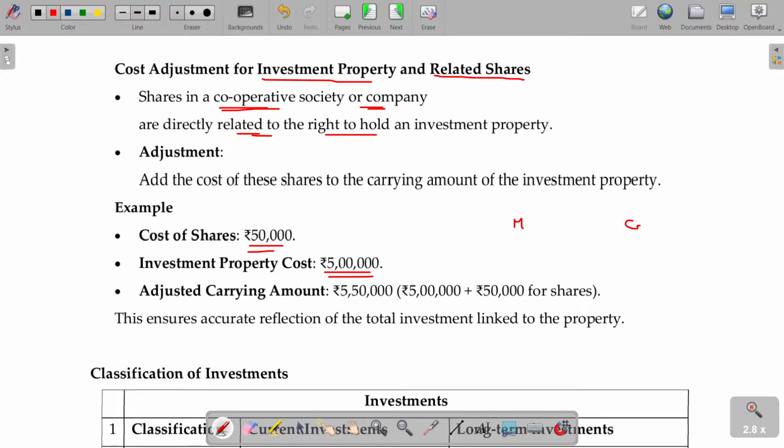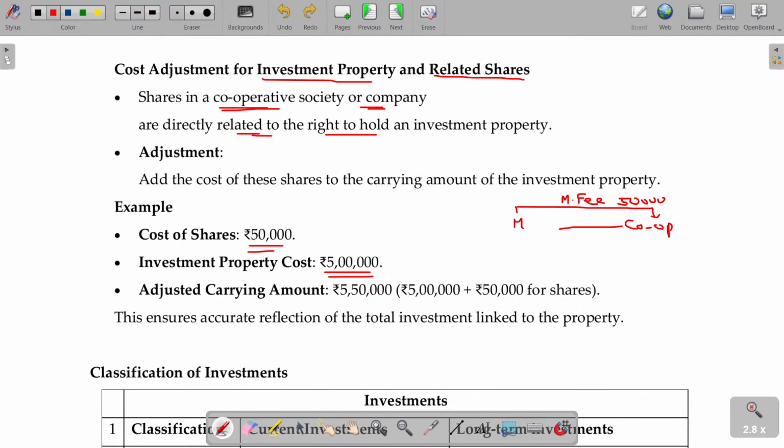Member, cooperative society. To become a member in that, you have to pay what? Membership fees or entrance fees, whatever it may be. 50,000 rupees you paid. Then the property is allotted to you for an additional consideration. Residential house property, whatever it may be, for that you will be releasing around 5 lakhs rupees, consideration being 5 lakhs. So you paid 5 lakhs rupees for purchasing the residential house property.